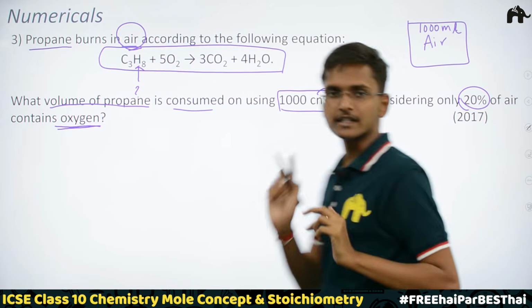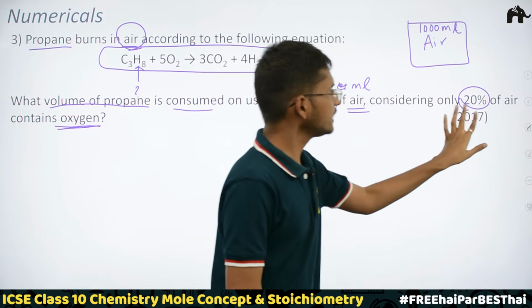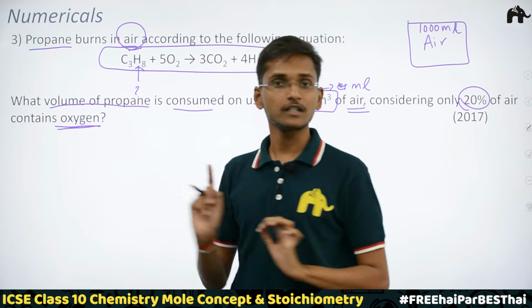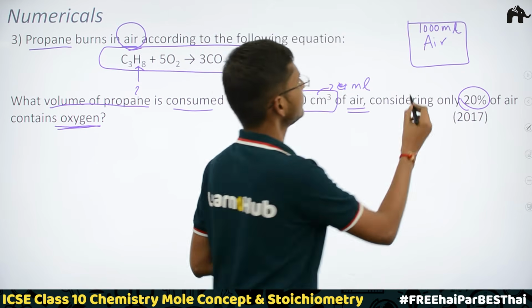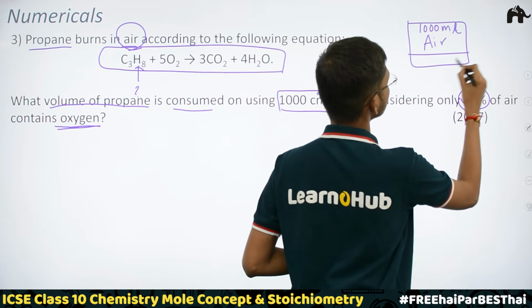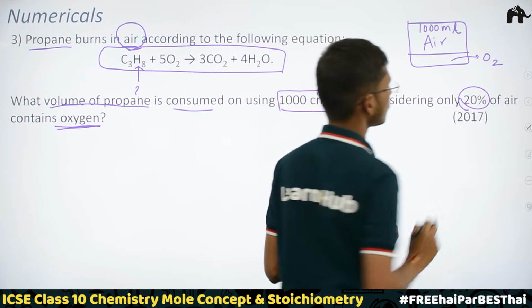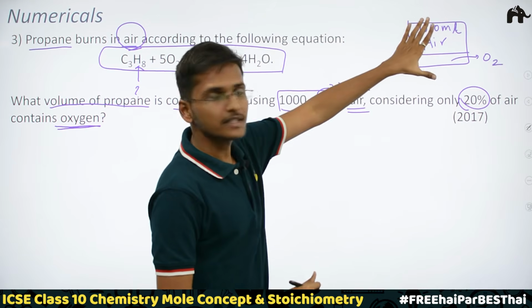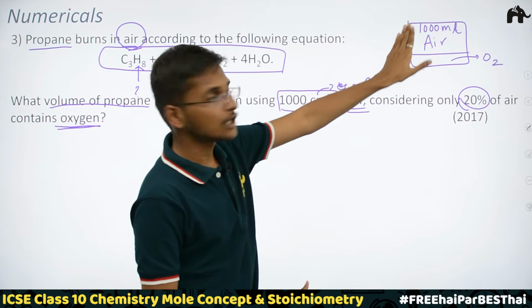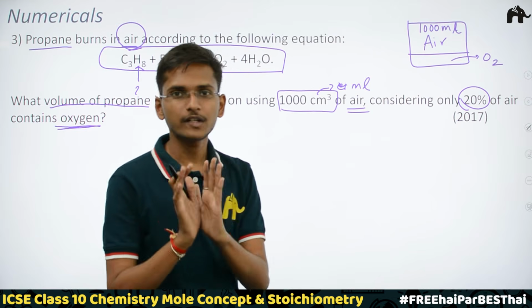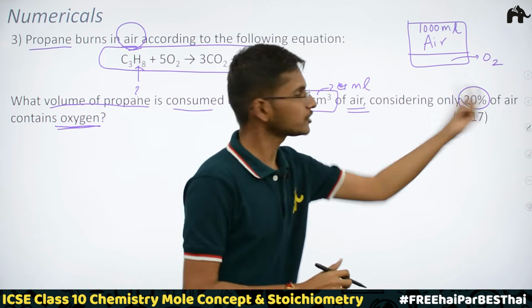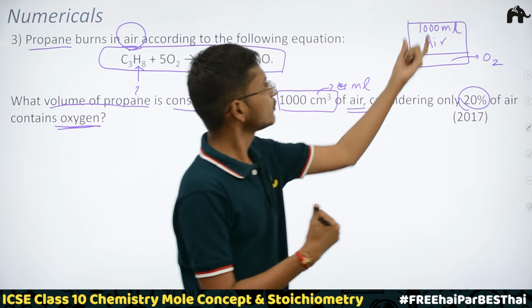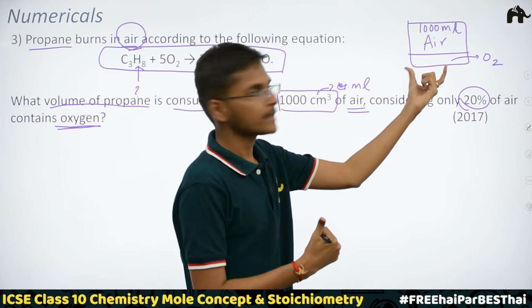But what they have said is, considering only 20% of the air contains oxygen, out of this 100% air, only 20% of air is containing oxygen. So this means that out of this 1000 ml of air, not 1000 ml of oxygen is there. The 20% of 1000 ml is oxygen.